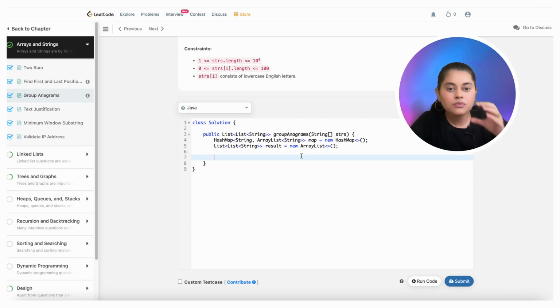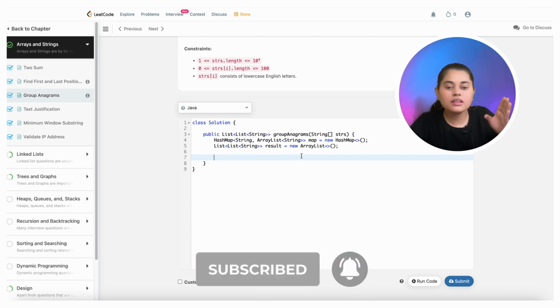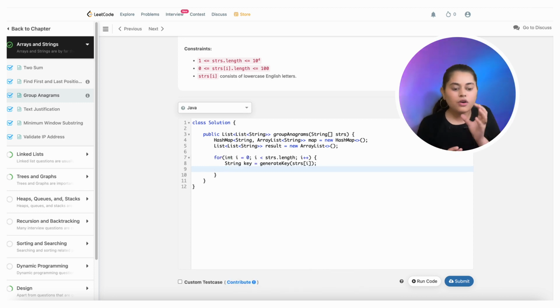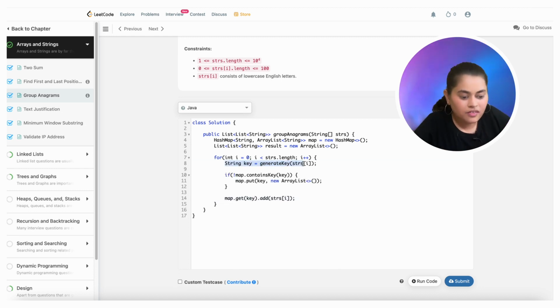Now what else do we need? We want to traverse each and every string in the string array. For every string we'll be generating that key and we'll see whether that key is present in the map. If it is present, we'll store the current string in the corresponding list. If it is not present, we'll insert that key in the map along with the current string. So I generated the key, checked whether it is present in the map, and if not, inserted the key with an empty list, and then finally appended the string to that list.